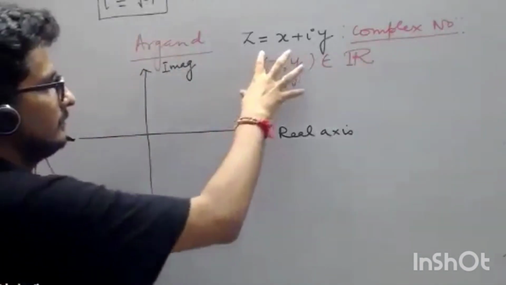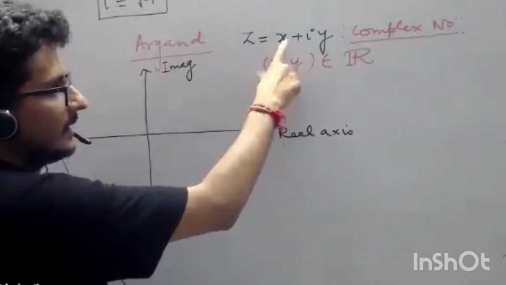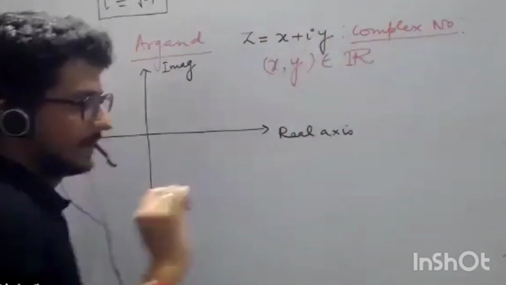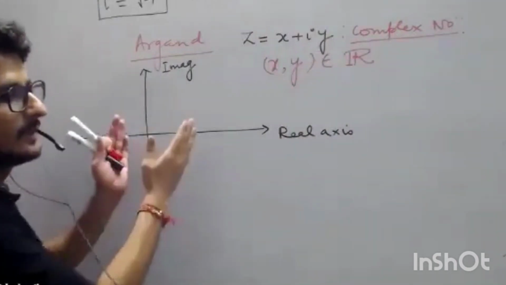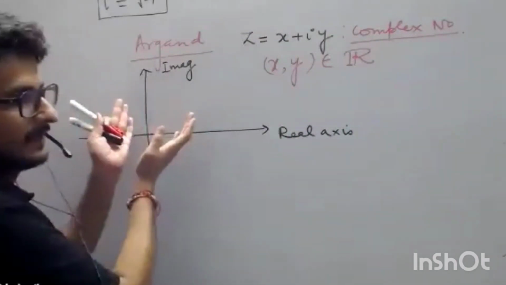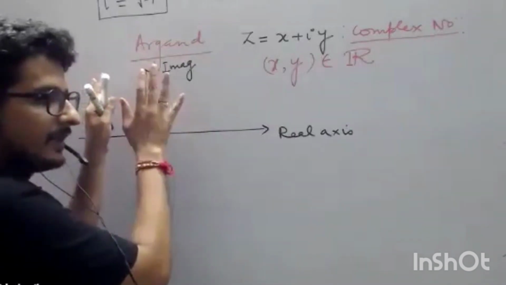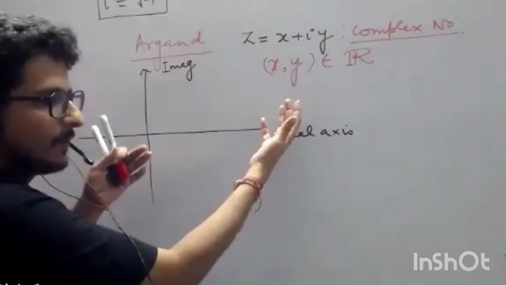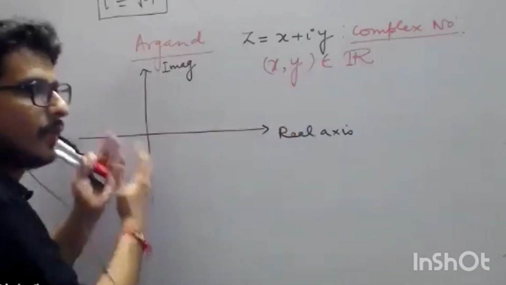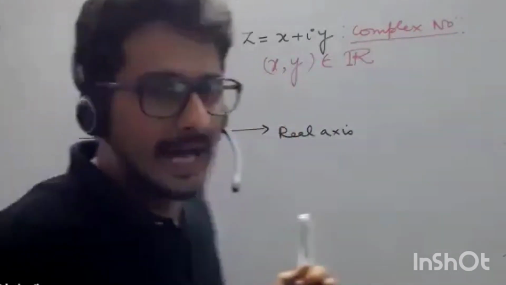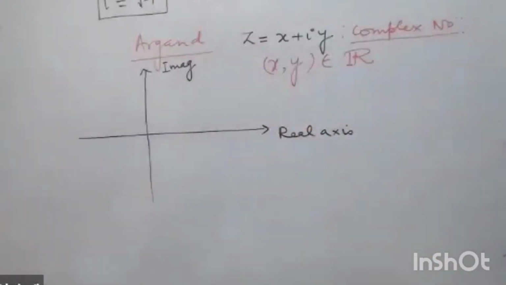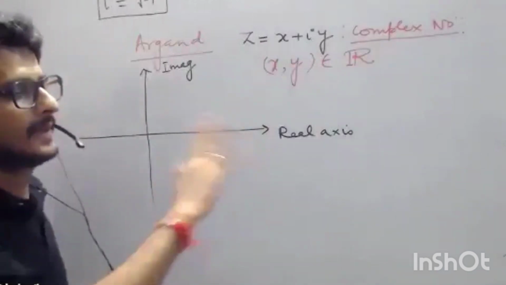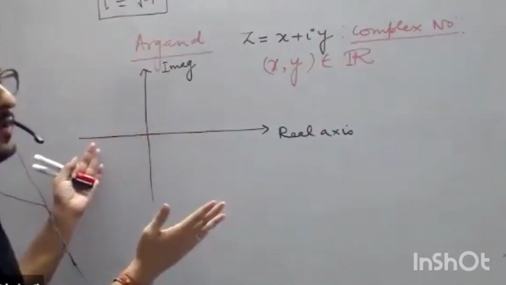So if it is only x, it is real. If it is only iota y, it is imaginary. But if both, then it is known as complex number. So obviously it is so simple. I mean, abhi simple lag raha hai, but the role of Argand is so important because it connects this complex number to the whole world known to us. Argand ने जैसे इस प्लेन पे इस नंबर को पुट किया, बाकी की मैथमेटिक्स अपने आप डेवलप होती चली जाएगी because we already knew all that.